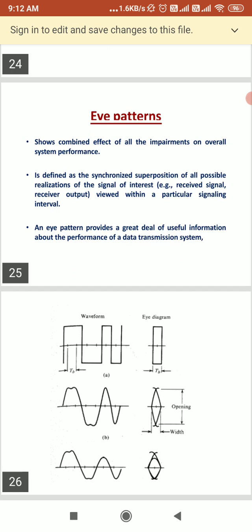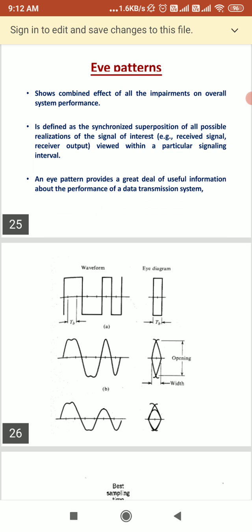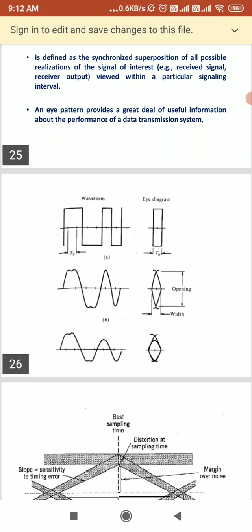So here you can observe the waveform. Diagram A is an ideal channel filtering. Diagram B is filtering with intersymbol interference. Diagram C is intersymbol interference but with noise.